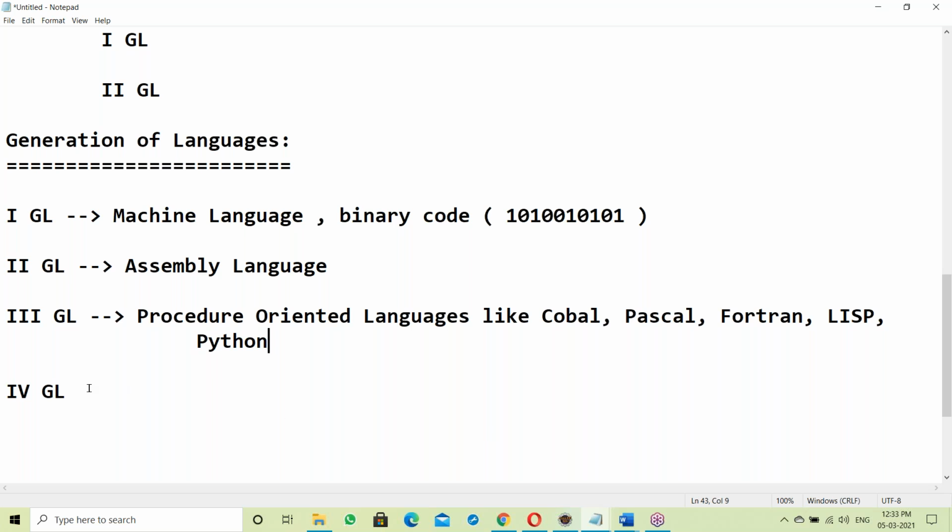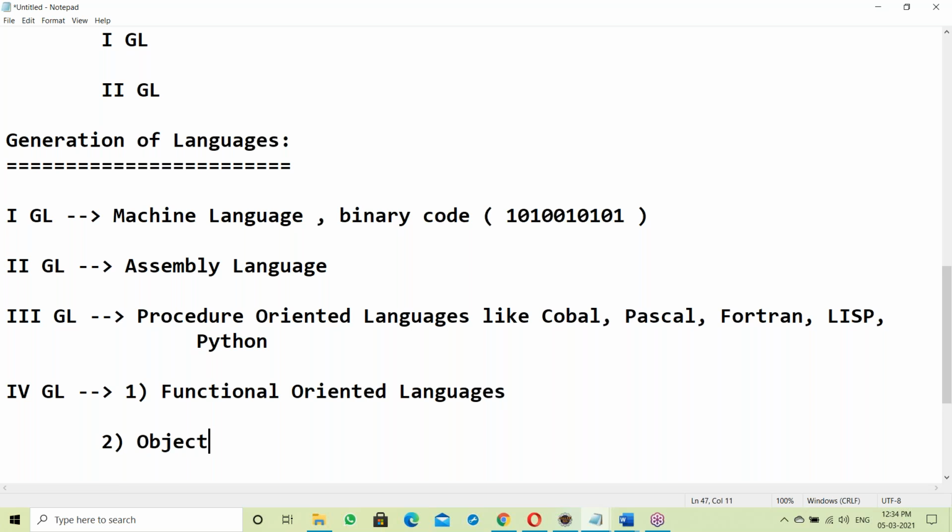Next, the fourth generation. First, functional-oriented languages. Second, object-oriented programming languages, that is OOPS languages.